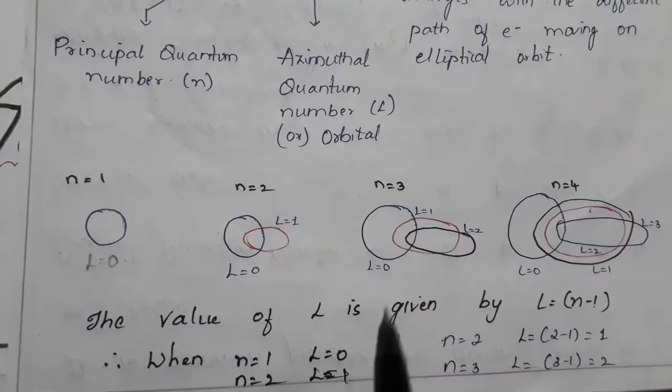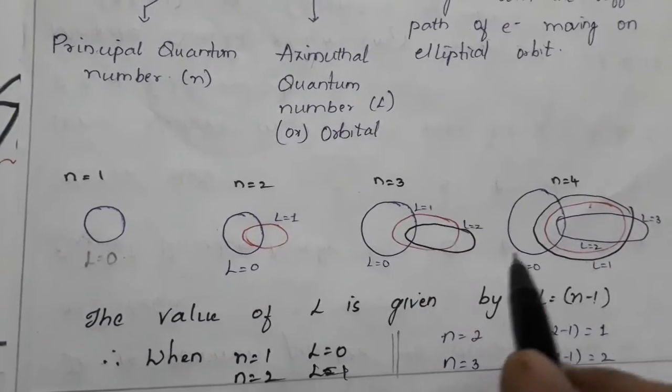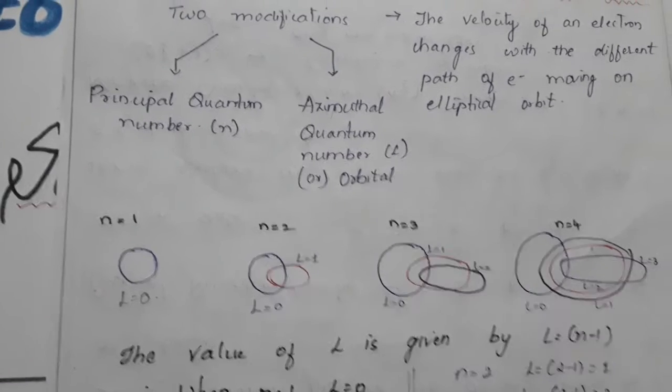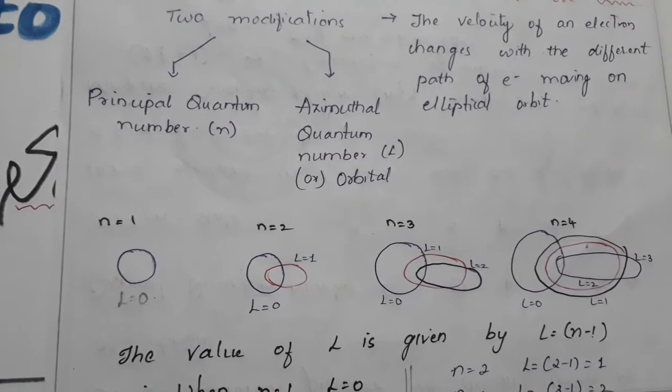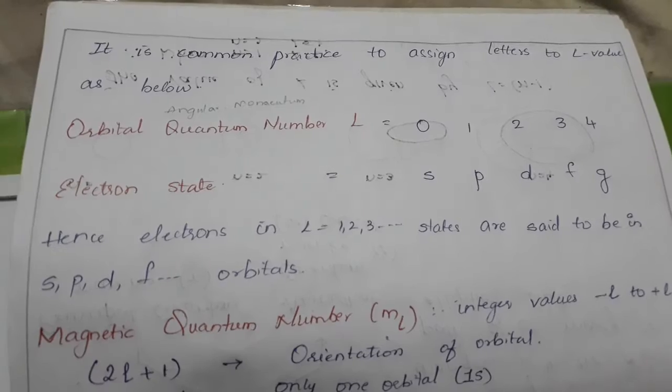Similarly, n is equal to 3. n is equal to 3 means 3 minus 1, which is equal to 2. We are adding 2 orbitals. Similarly, we are adding here 3 orbitals, like that, and so on. He did the same thing, and with this we got the value of azimuthal quantum number, or the number of orbitals present in the atom.